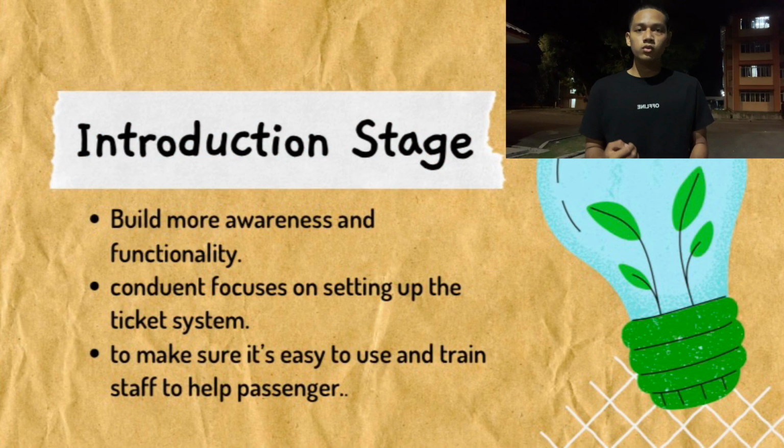It also includes education programs offering tutorials and guides on how to use the new features, such as the smart ticketing system and mobile apps, which help ensure that commuters know how to engage with the system from day one. Next, Conduent focuses on setting up the ticket system, ensuring that passengers can easily top up the card, check balance and use contactless payment, creating a frictionless travel experience.